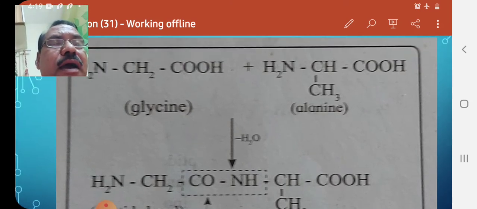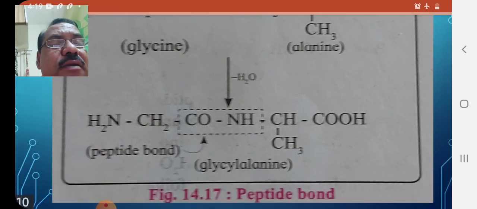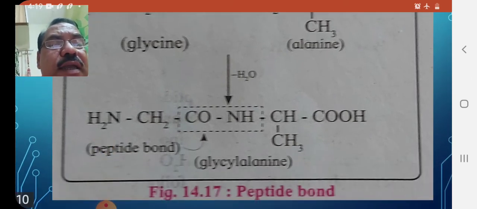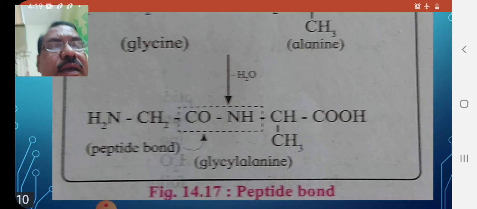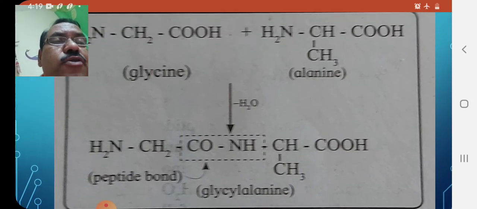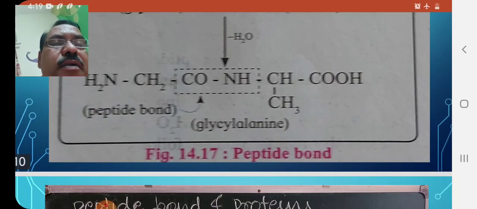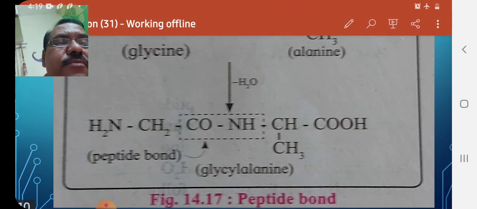Similarly, if three alpha amino acids get linked with each other, two CONH linkages are formed, and it is called a tripeptide. If three CONH groups are formed by a combination of four alpha amino acids, it is called a tetrapeptide.